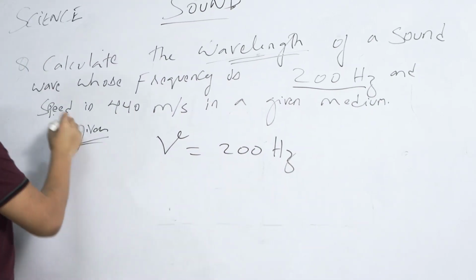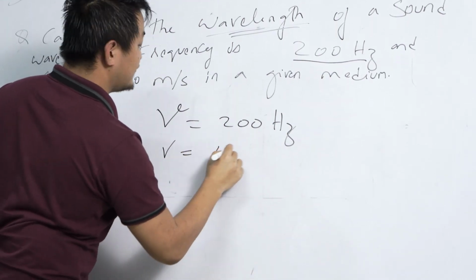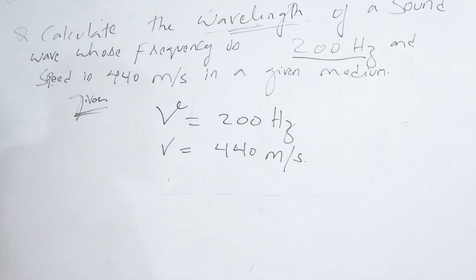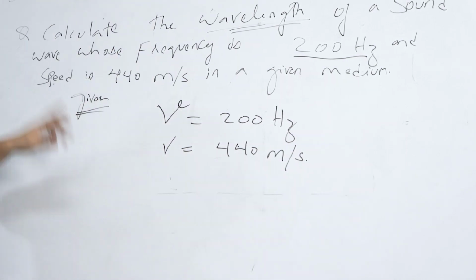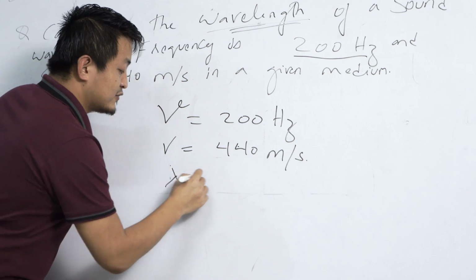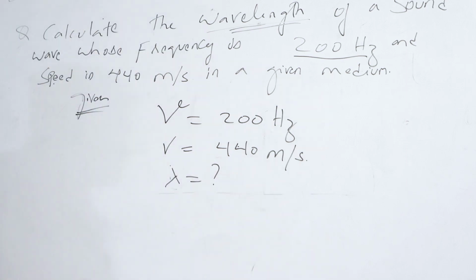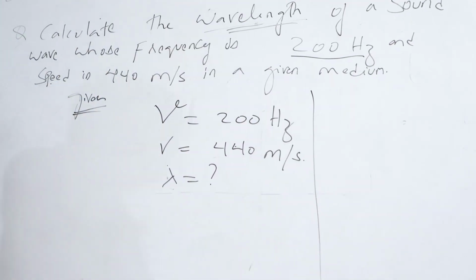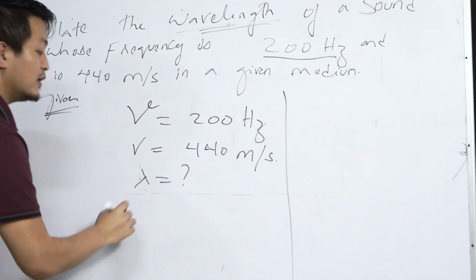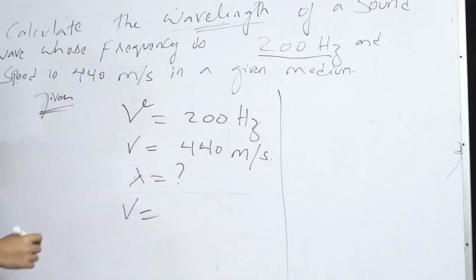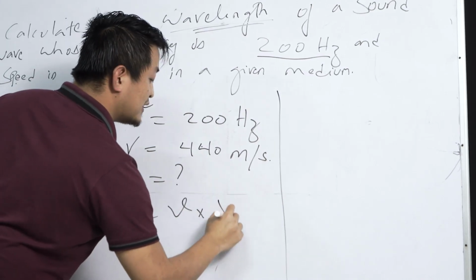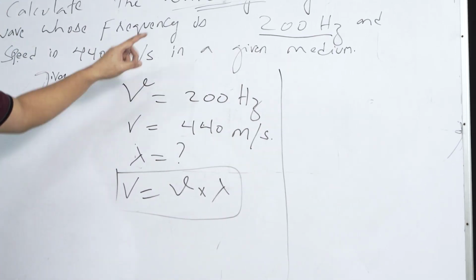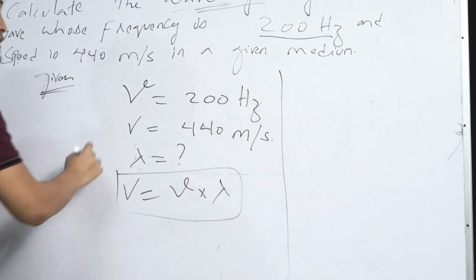Now speed is given as 440 meter per second. Now what we have to find? We have to find the wavelength. Now students, do you remember the formula that we have discussed just now? Speed is equal to frequency into lambda. So we'll substitute the value here and we'll find the lambda.